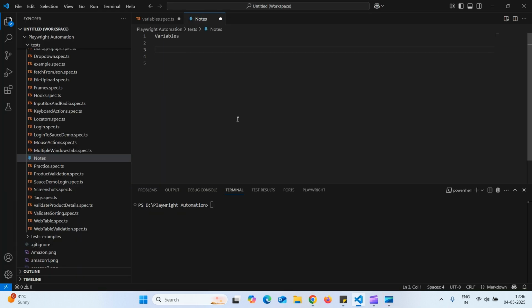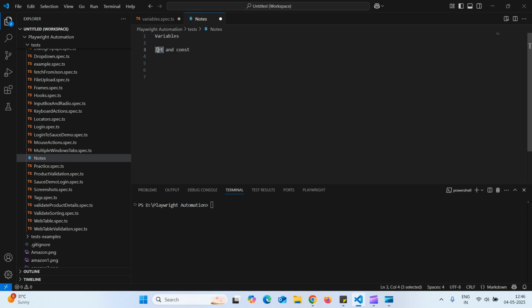Let us start with the very first and most important concept, that is variables. Think of a variable as a simple box. We use a variable to store information. In automation, the information we store inside a variable is username, password, URL, and we also store locators inside variables. I will show you how. In JavaScript and TypeScript, we use let and const to create a variable.